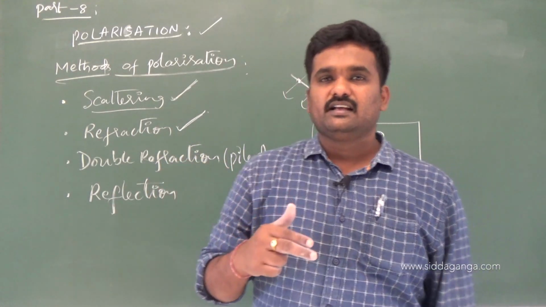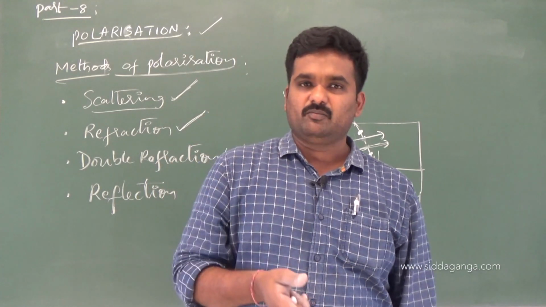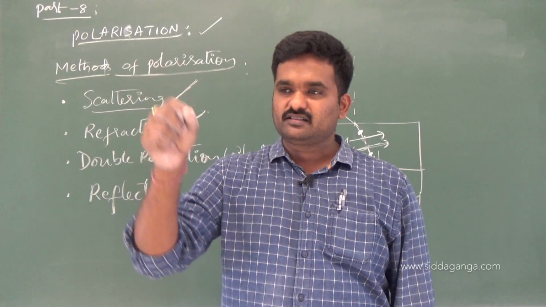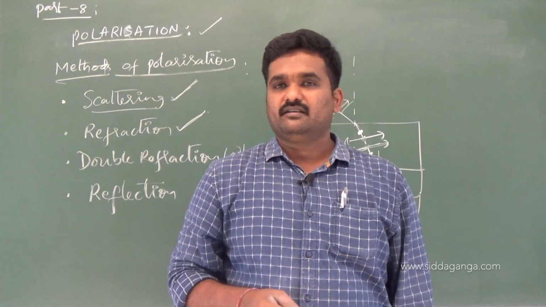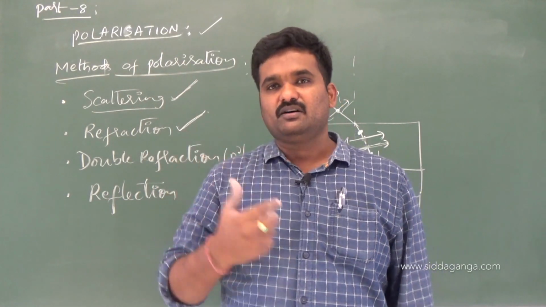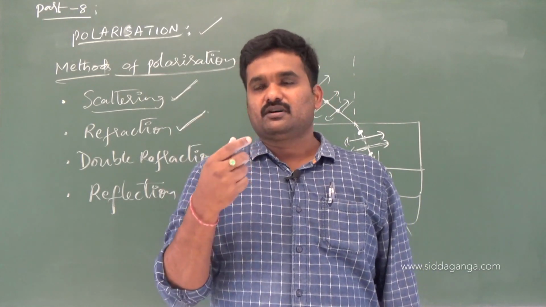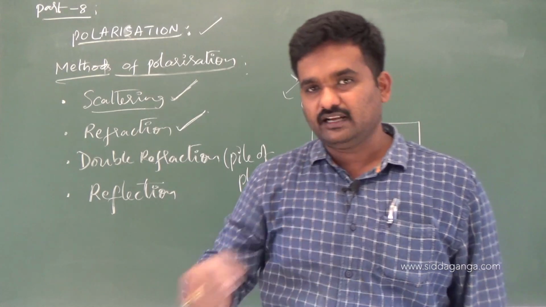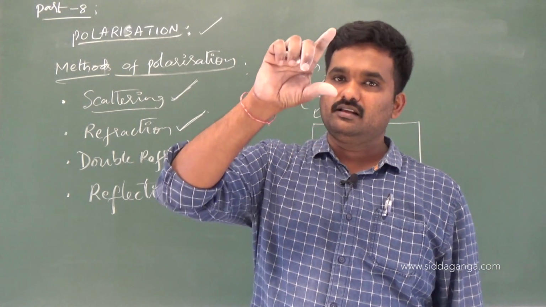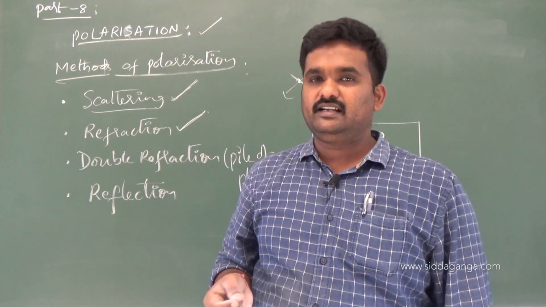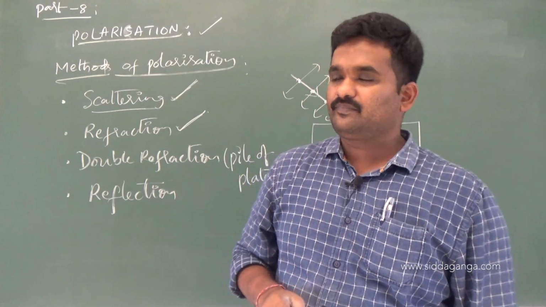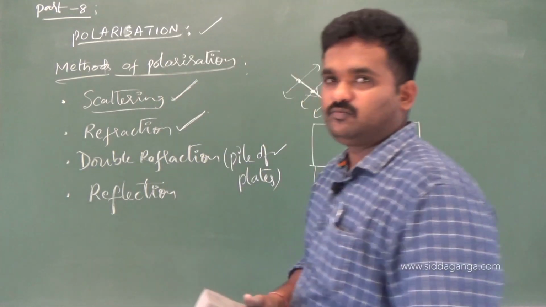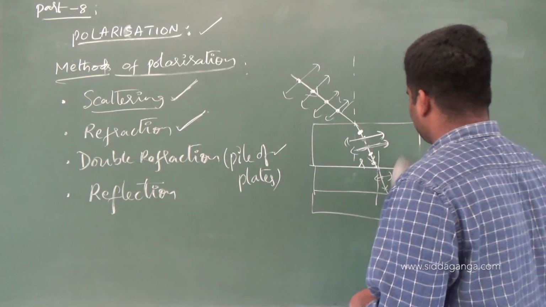The concept of the pile of plates is that only a refraction phenomenon takes place, but the light passes through different layers of the material. So if it is not completely polarized by just one plate itself, the light finally coming out of all the pile of plates is said to be polarized light. So this is one method of obtaining plane polarized light, or double refraction. This is one method.